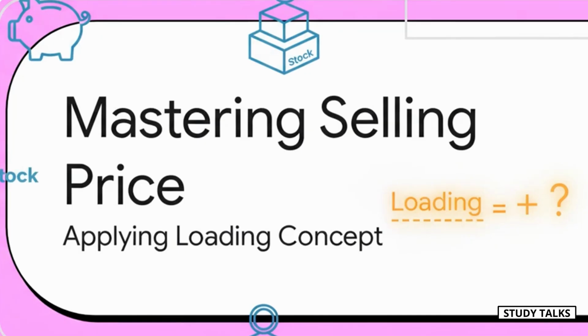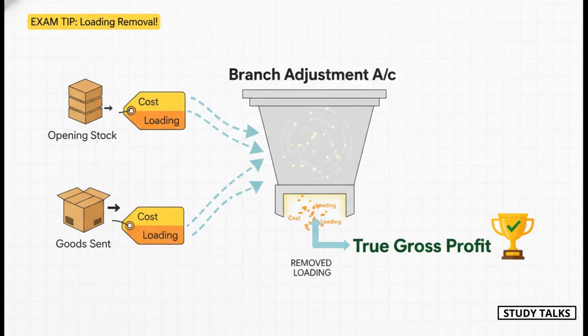Okay, so we know what loading is. Now, the big question is, how do we actually deal with it in our accounts? The good news is, the methods we already learned still apply. We just have to add in a few crucial new steps to handle this loading. When you're using the detailed stock and debtors method, you'll need a special new account. It's called the branch adjustment account. The best way to think about this is as your loading removal headquarters. Every bit of loading you find gets processed through this account. Its only job is to strip out all that paper profit so we can see the real, actual gross profit.